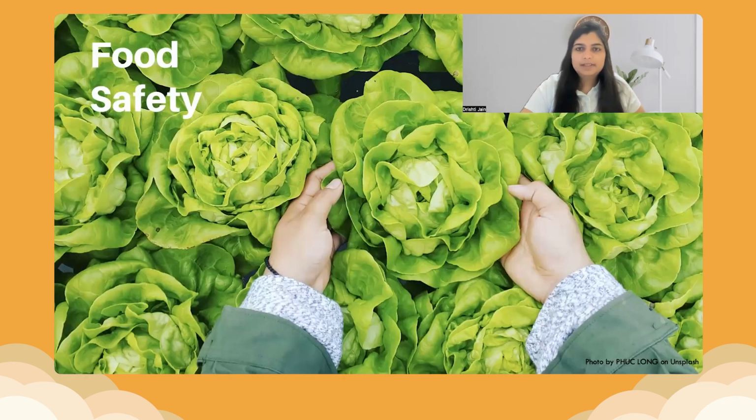Another great example is food safety. So imagine you're buying an organically grown lettuce, and there's a normal lettuce. Generally, there's a price difference, and the organically grown is priced higher. But how do you ensure that the company selling it is not just repackaging normal lettuce with the organic lettuce pack?